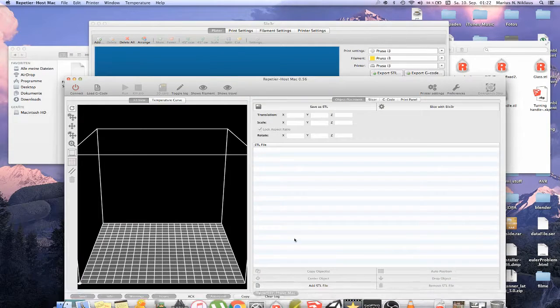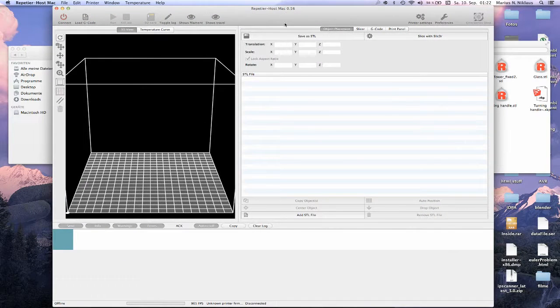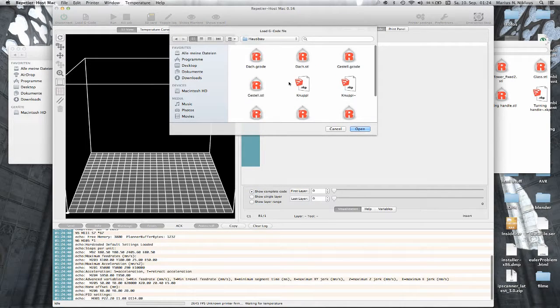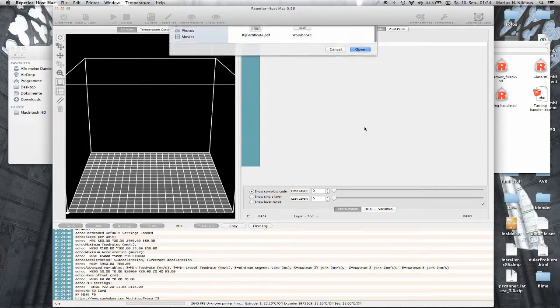So the program I use for the 3D printer is the Repetier host. So now I will load the G-code and then run the print.